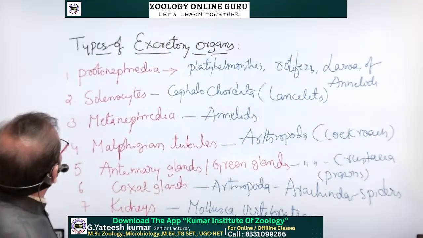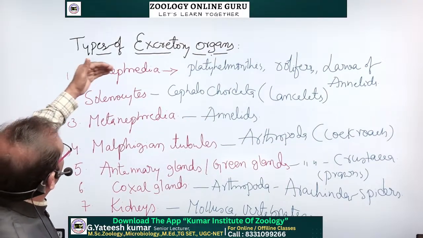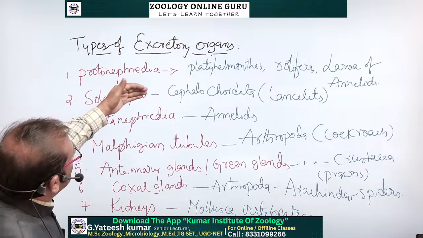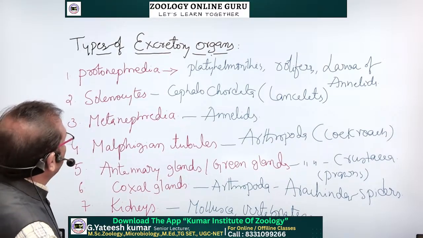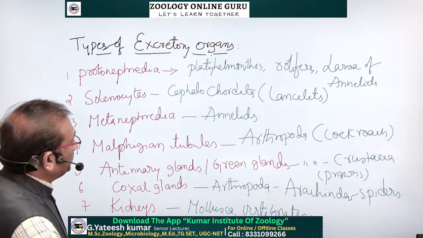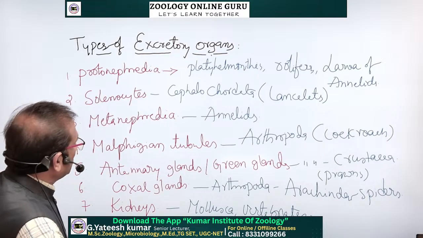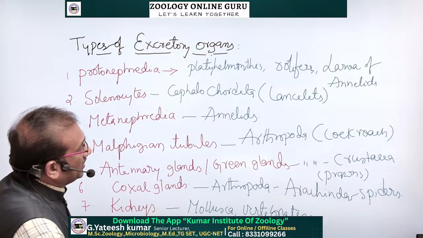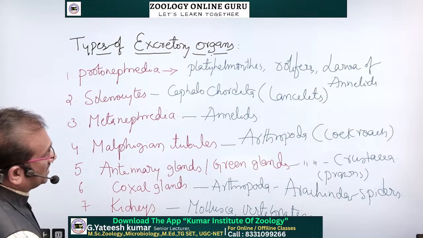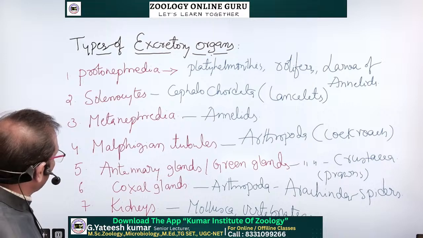So these are some of the excretory organs, and the organisms have different types of them. Protonephridia, platyhelminthes; solenocytes, cephalochordata, lancelets; metanephridia are present in the annelida; Malpighian tubules in arthropoda, cockroach; antennary glands, also called green glands, in arthropoda, crustacea, example prawns.